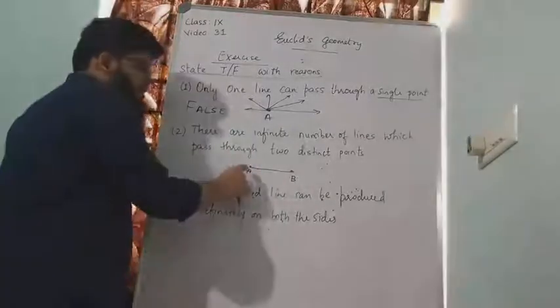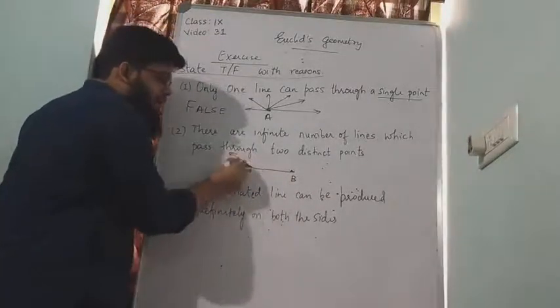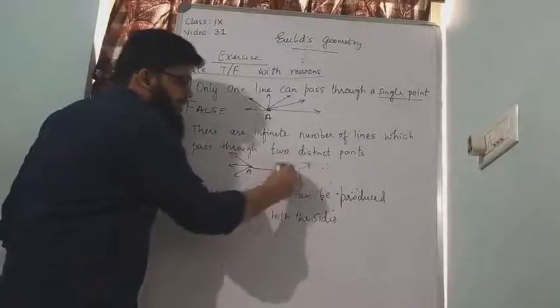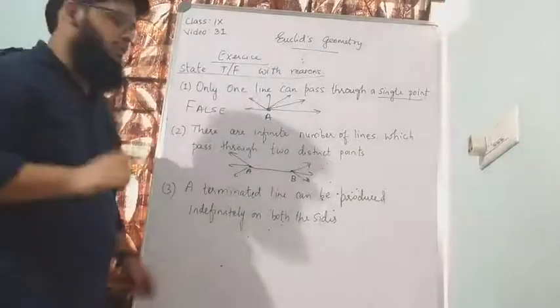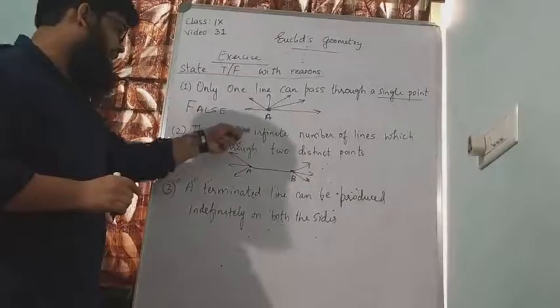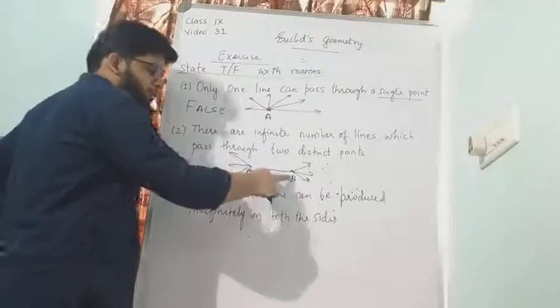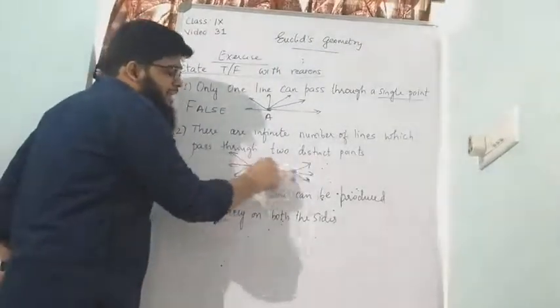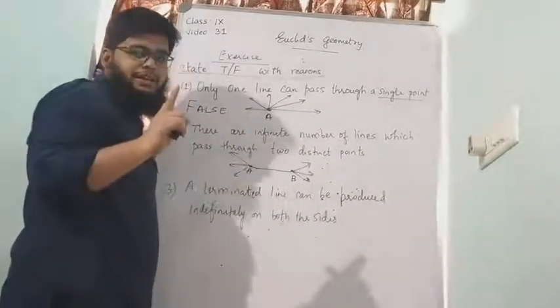That means if there are 2 points, between those 2 points, from A, many lines can go. From B also many lines can go. But between A and B, only one line can be drawn. So what is our question? Infinite number of lines which pass through two distinct points. That is, if we have 2 points, we can draw many lines between A and B, which is false because between 2 points only one line can be drawn.